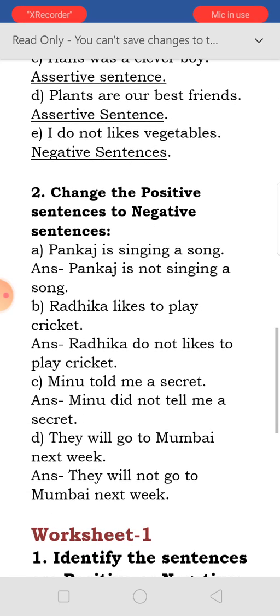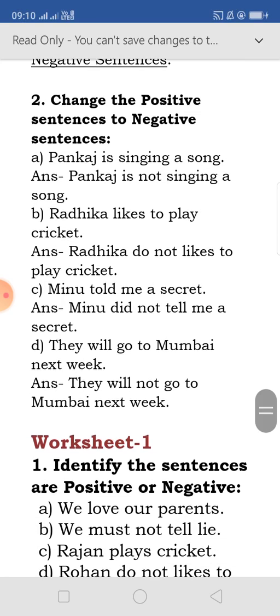Change the positive sentences to negative sentences. Pankaj is singing a song. Pankaj is not singing a song. So this way we have to change. Radhika likes to play cricket. Radhika does not like to play cricket. Meenu told me a secret. Meenu did not tell me a secret. They will go to Mumbai next week. They will not go to Mumbai next week.